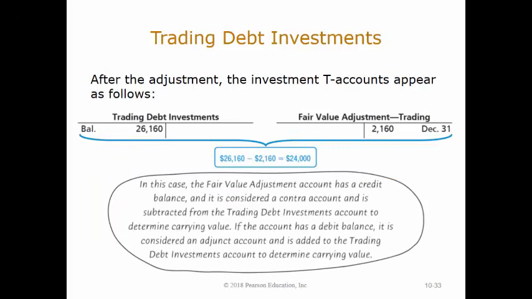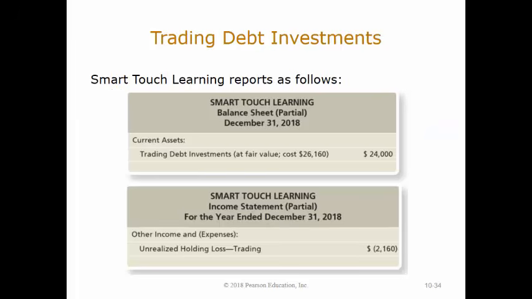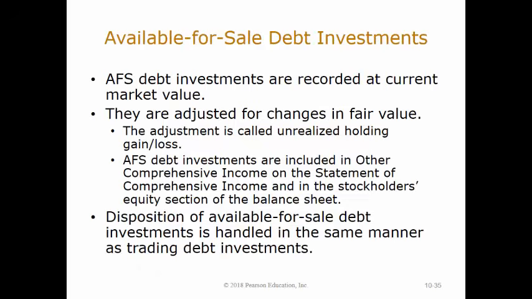After the adjustment, the investment T accounts have a balance of $26,160. The combined T accounts show the $24,000 balance for trading debt investments. Smart Touch Learning reports its trading debt investments on the balance sheet at $24,000 at December 31st, 2018, and the $2,160 unrealized holding loss on the trading debt investments on the 2018 income statement.